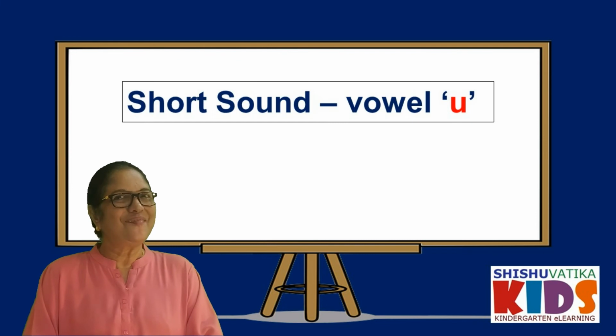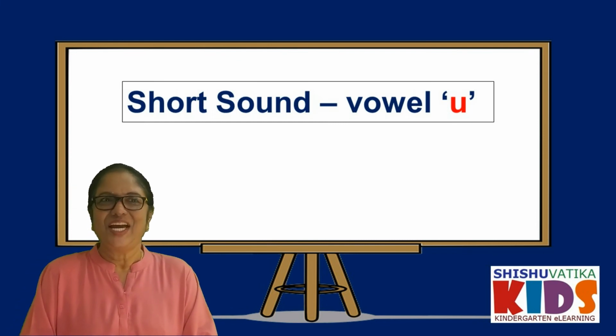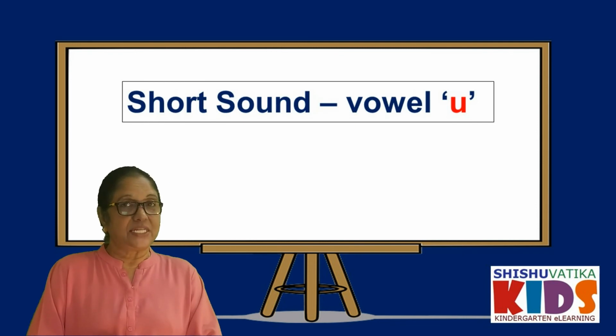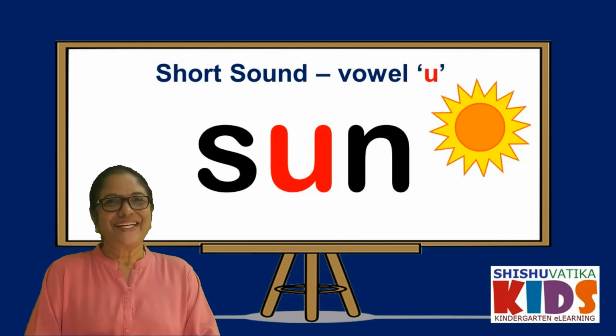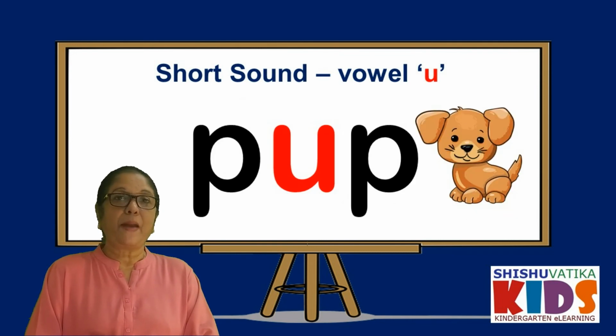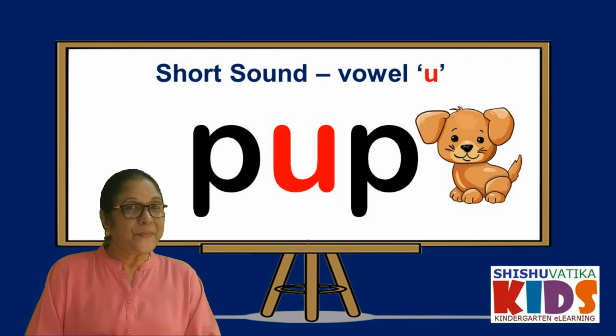Now, the last vowel. What is that? U. Yes. Short vowel sound of U. The time taken will be less. For example, sun. Jug. Pup.